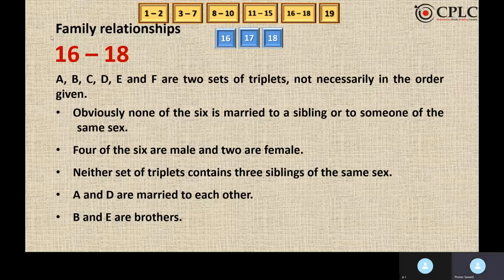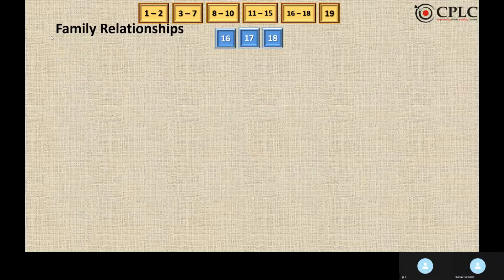Now we can say that there are two sets of triplets. Also, according to the given conditions, each set of triplets could be two males and one female. Also, A and D are married, which means they cannot come in a common triplet. B and E are brothers, hence B and E will come in a common triplet. Also, B and E both are male members.